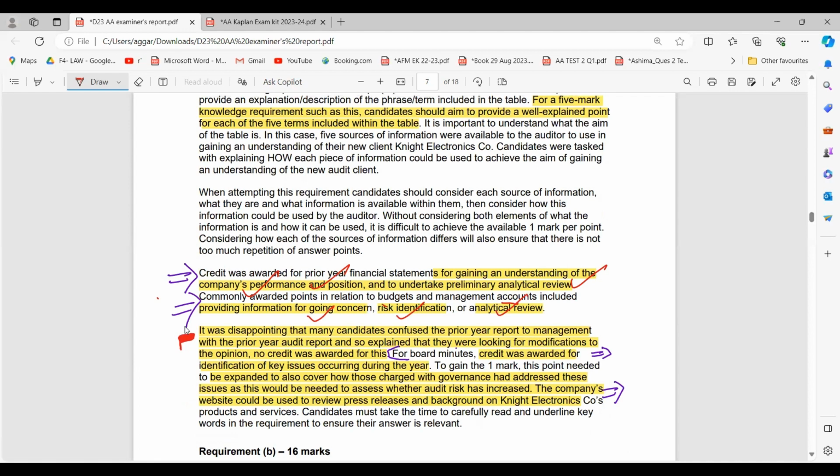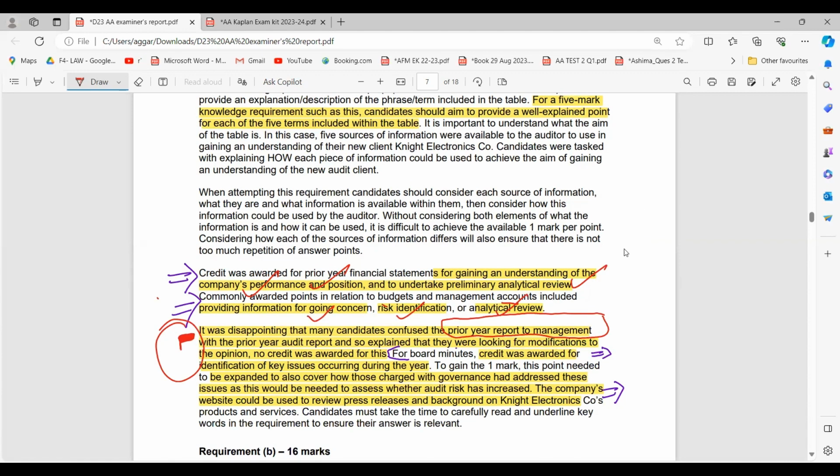Now, a red flag which the examiner saw, basically it was disappointing that many candidates confuse the prior year report to management with the prior year audit report. They were looking for a modifications report, so you have to be very careful here. This was a prior year report to the management and not to the auditor.